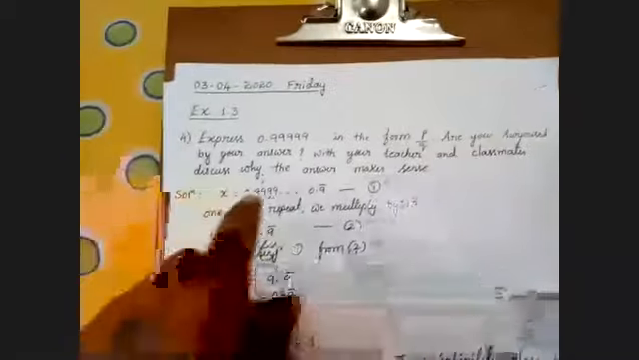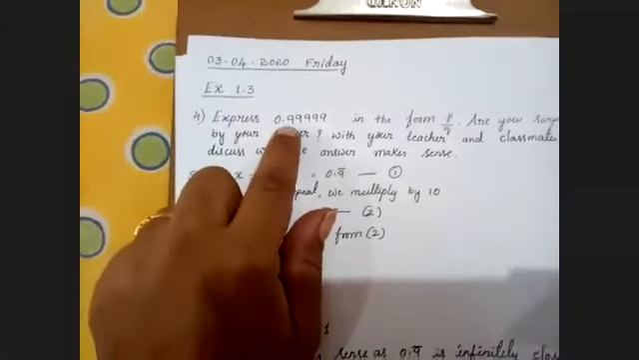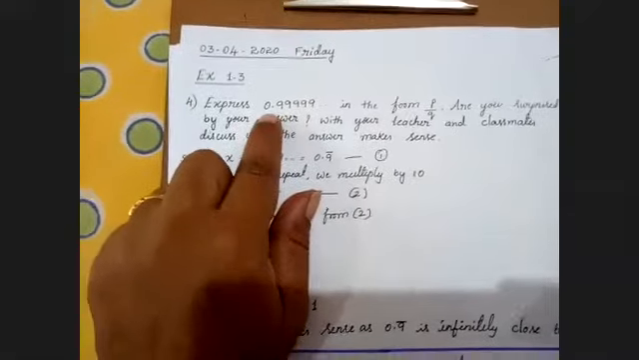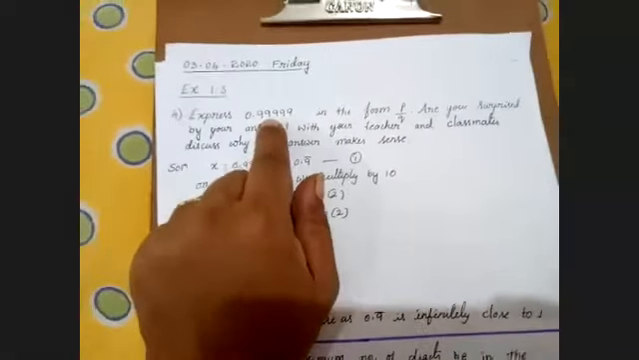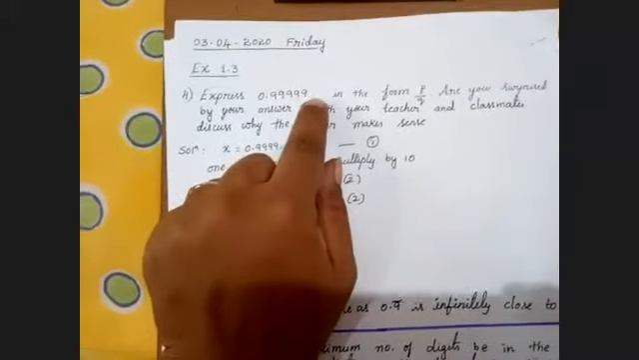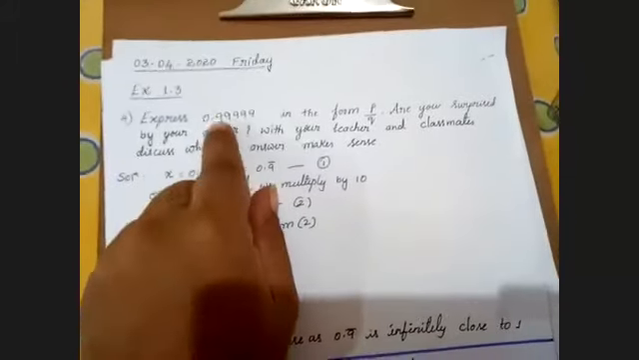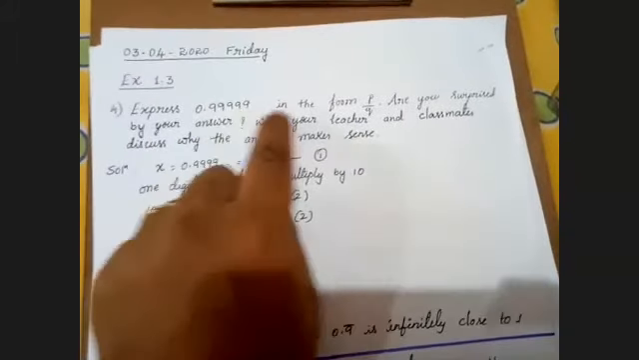So we'll just come back to today's continuation, exercise 1.3. I'll read out the question. All of you please mute your device and see the question carefully, children. Express 0.99999, I can say this as 0.9 bar because only 9 is repeating continuously, in the form P by Q. Express 0.9999 in the form P by Q.